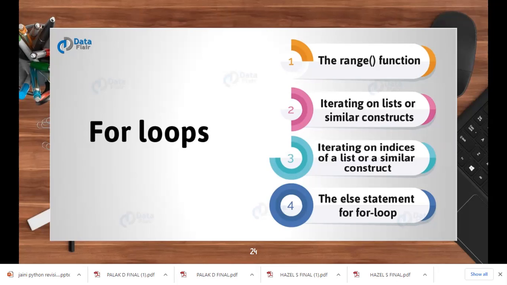A sequence is basically string, tuple, or list. With a range function, with a dictionary, we can use for loops for all these. And we always use a loop control variable. We use a variable that is set only for the for loop, and it can be used only in the for loop. And this is declared and defined in the same line as the for loop. Okay. So in the for loop, we learned the range function. Range function is used to create a sequence.